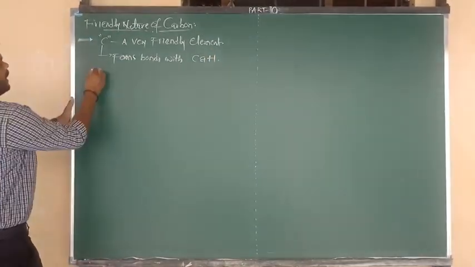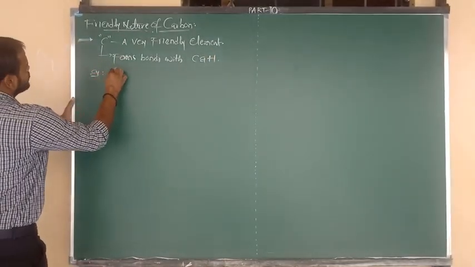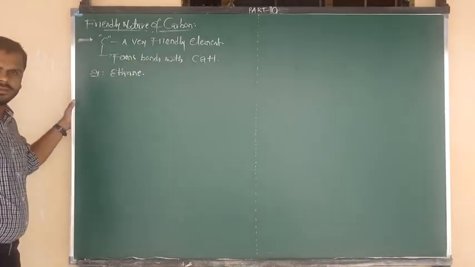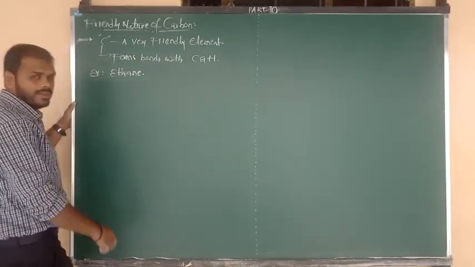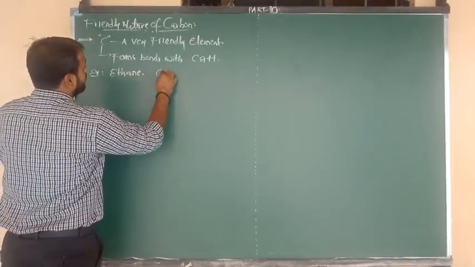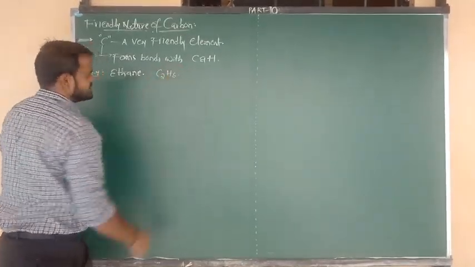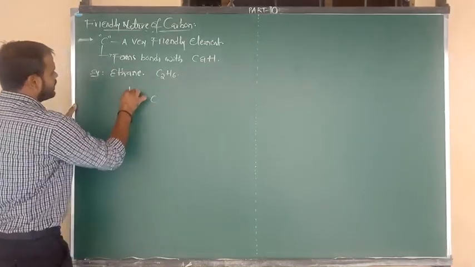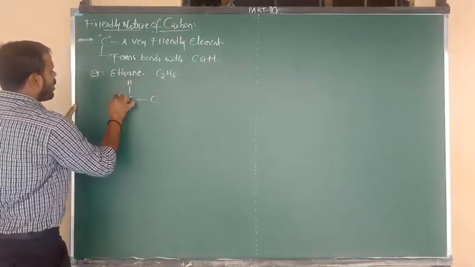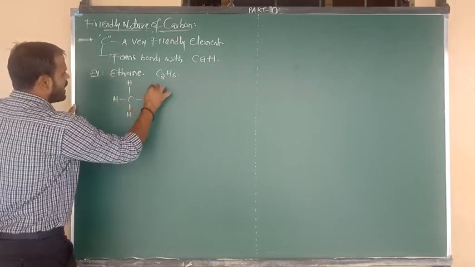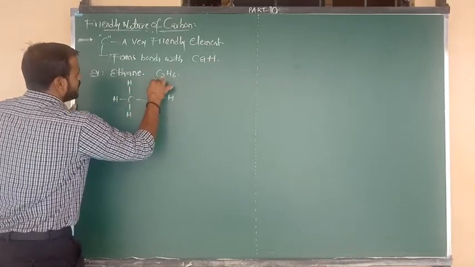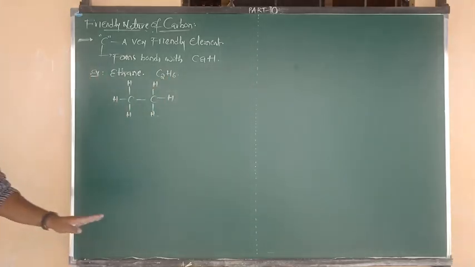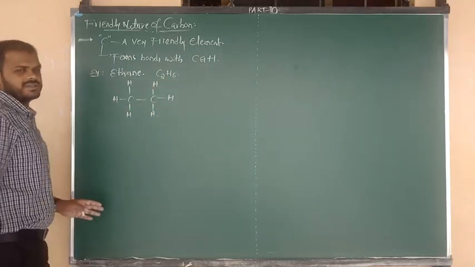For example, your well-known example, ethane. The formula of ethane is C2H6. The structure is C bond C, and every carbon is connected to 3 hydrogens. The first carbon is connected to 3 hydrogens, the second carbon is also connected to 3 hydrogens. Now listen carefully.